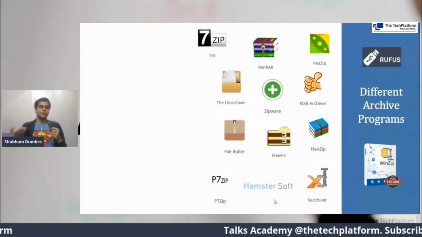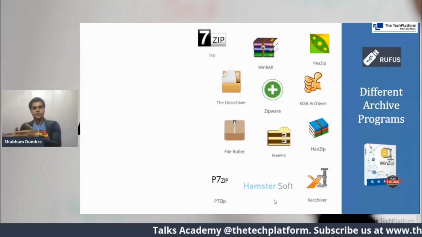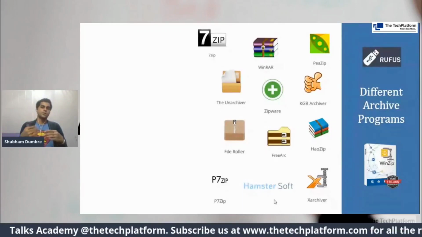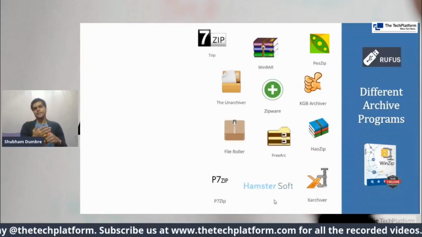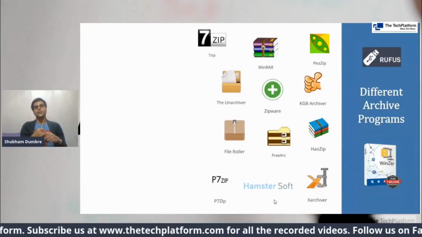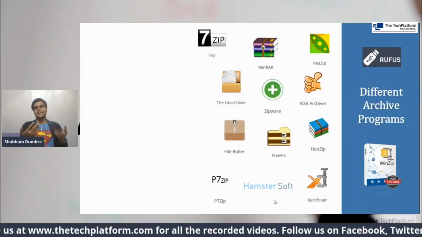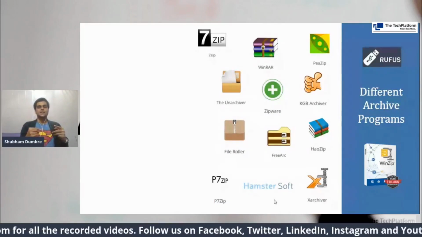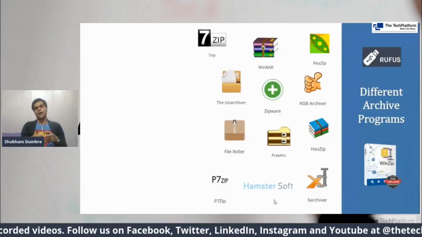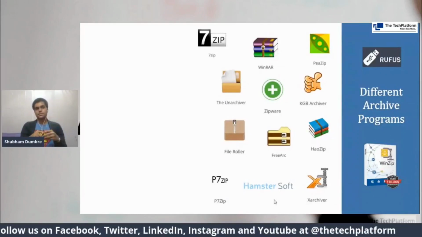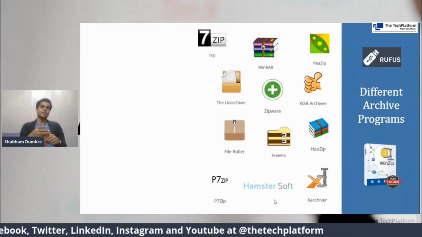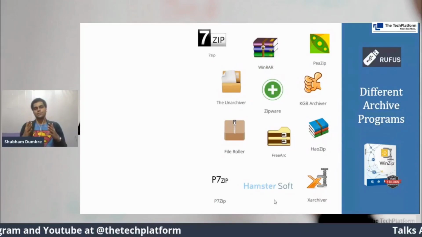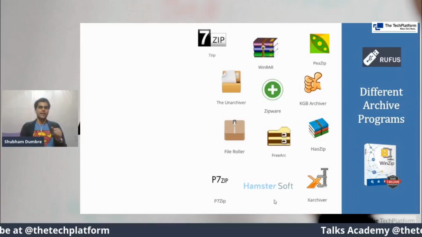So instead of spending much on WinZip, you can just switch to these simple and open source alternatives. One is 7-Zip. 7-Zip is a very good alternative to WinZip, and it has the same kind of use cases that WinZip has. Just the thing is that WinZip has an additive archive repair tool, which 7-Zip actually does not have. But again, to counter that, we have pzip and zipware. So these tools have got the archive repair tool.